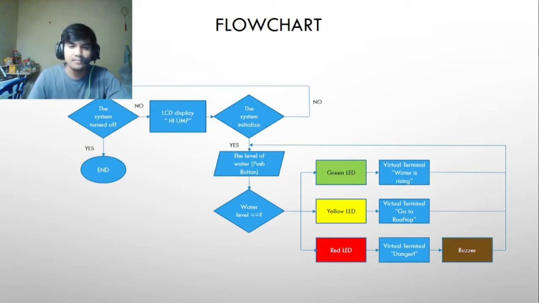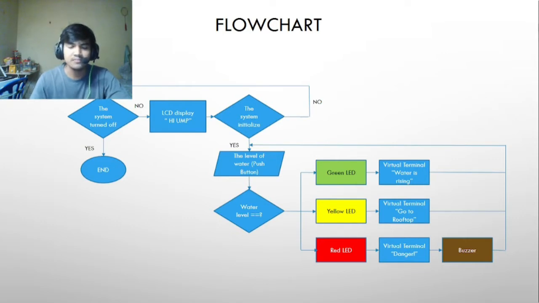And if the water level reaches push button 2, which is our second water level sensor, the yellow LED will turn on, and the virtual terminal will display go to the rooftop.